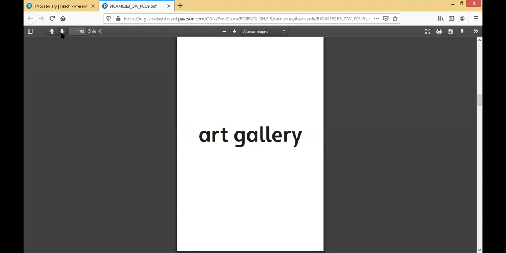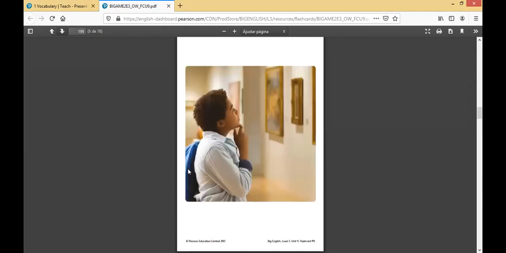Art gallery. An art gallery is very similar to a museum, but it's dedicated exclusively to art. Paintings, maybe sculptures, and other works of art.